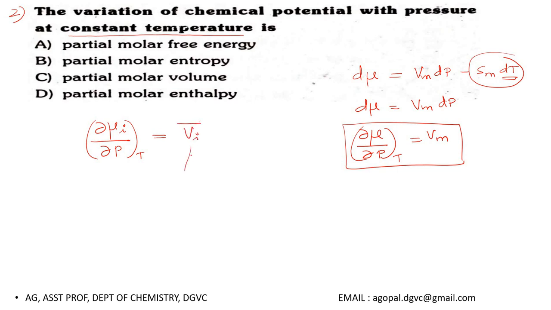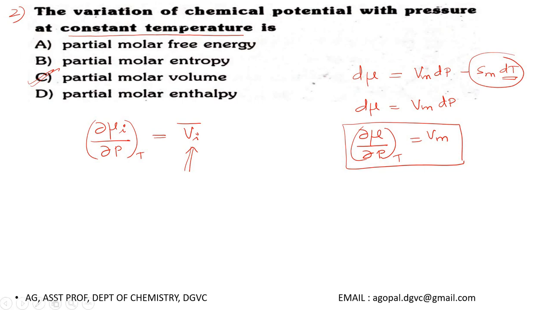What does this symbol indicate? Vi bar means partial molar volume. So change in chemical potential of an ith component in a mixture with respect to pressure at constant temperature can be given as partial molar volume. So the correct option for this question is option C.